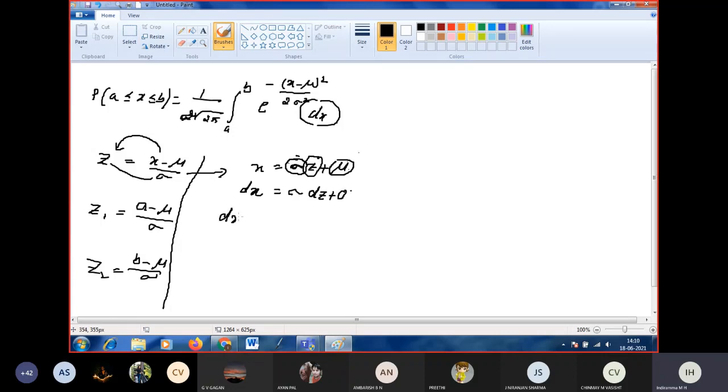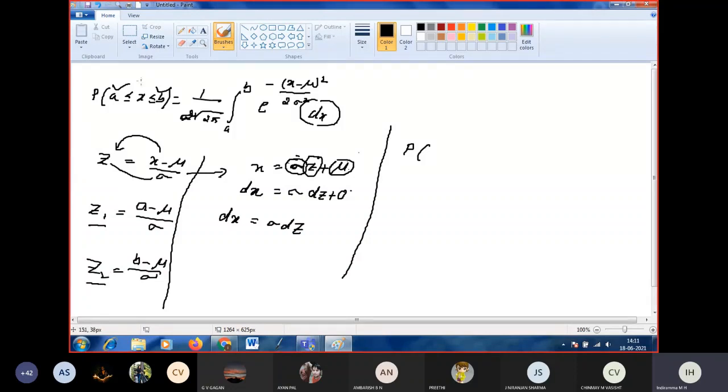So we get dx is equal to sigma into dz. Therefore our probability is now P of, instead of a, Z1, and instead of b, Z2.